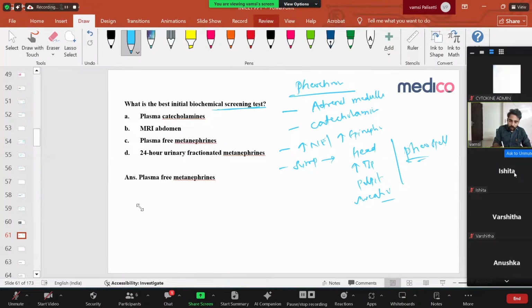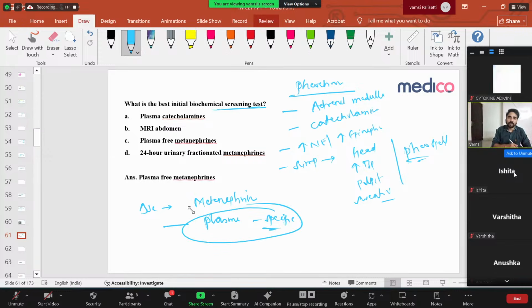So how will you diagnose? You have to diagnose using the catecholamine derivatives, which are metanephrines. Of those, urine or plasma metanephrines are very specific. Serum metanephrines are very, very important for diagnosing pheochromocytoma. And for localizing the gland, you will do an MIBG scan.